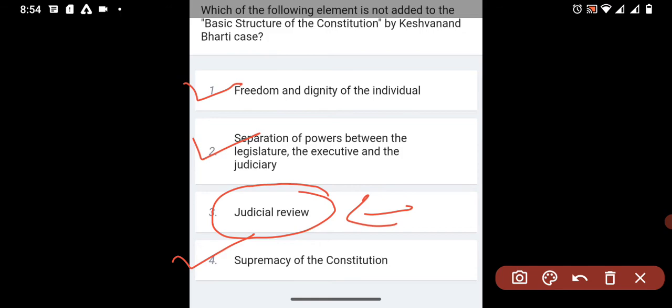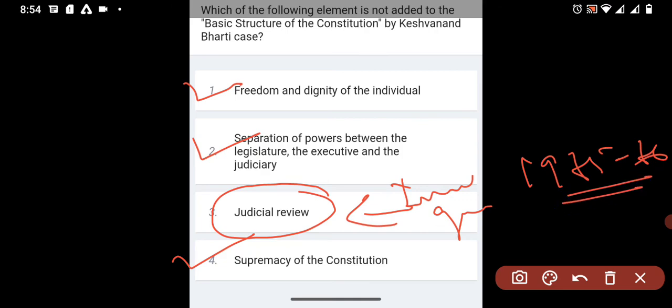It was added by the Indira Gandhi case, in 1975-76, at the time of the emergency.